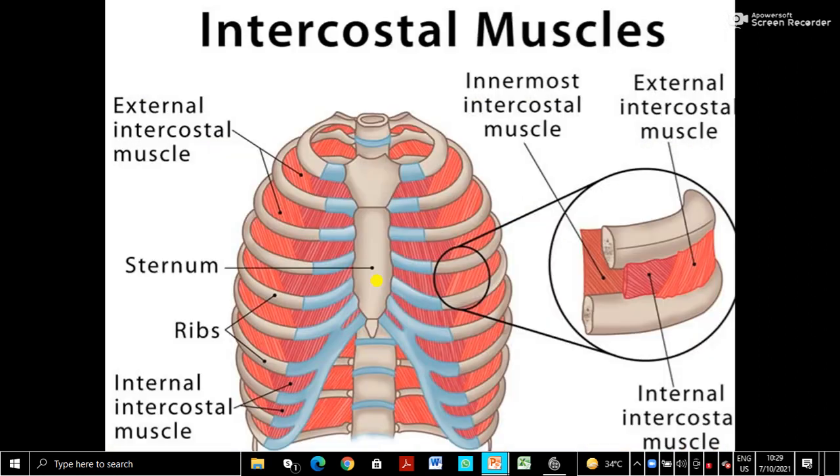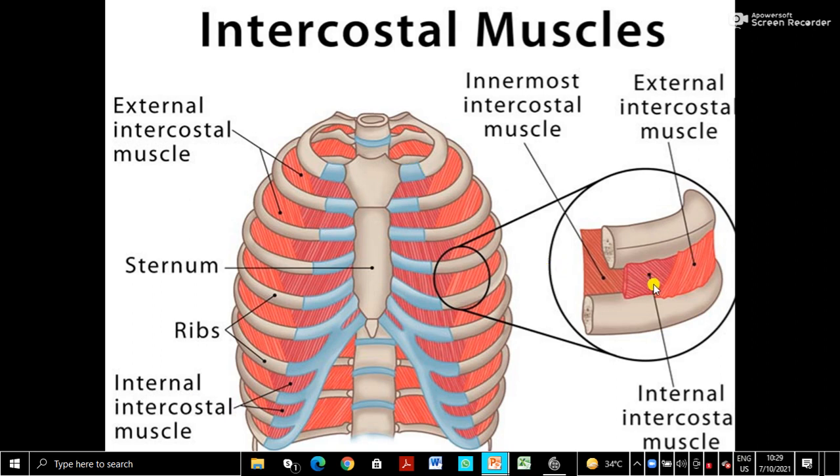And let me show. Intercostal muscles are very important in inhalation and exhalation, inspiration and expiration. So I'll show you. See, the ribs are connected by intercostal muscles. In the intercostal muscles, the outer muscles are there, inner muscles are there. The outer muscles are called external intercostal muscles, and the inner muscles are called internal intercostal muscles. And when these contract or relax, the breathing mechanism occurs.